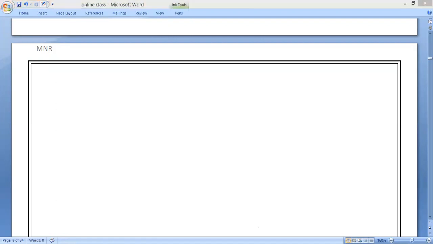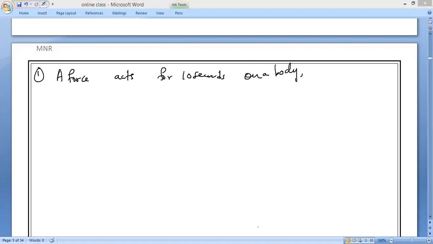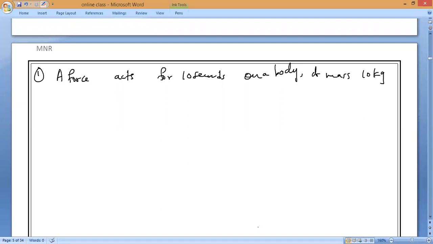Question number 1. A force acts for 10 seconds on a body of mass 10 kg, write neatly, after which the force ceases.